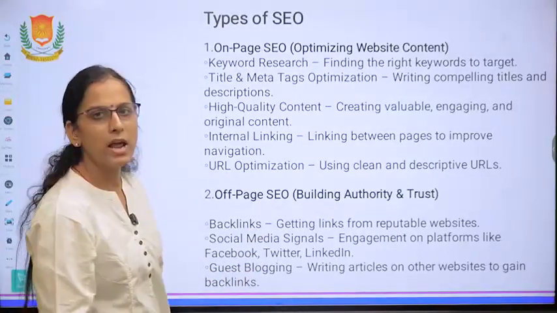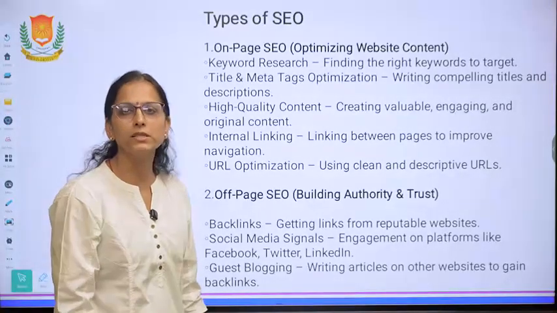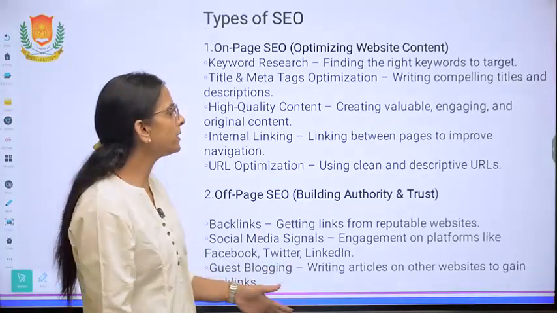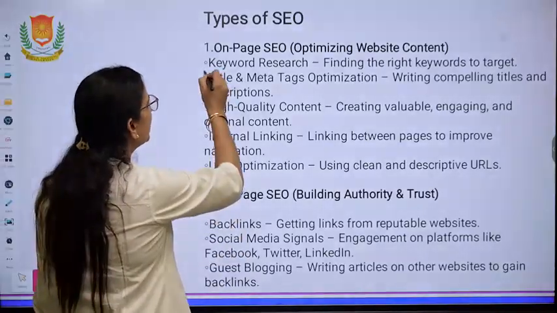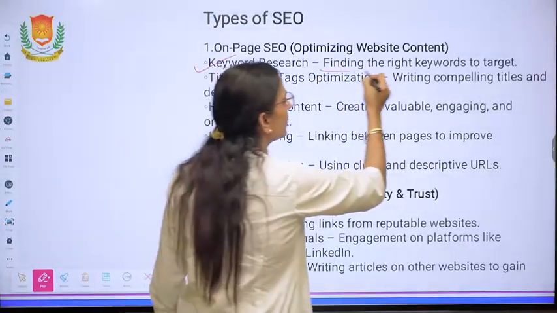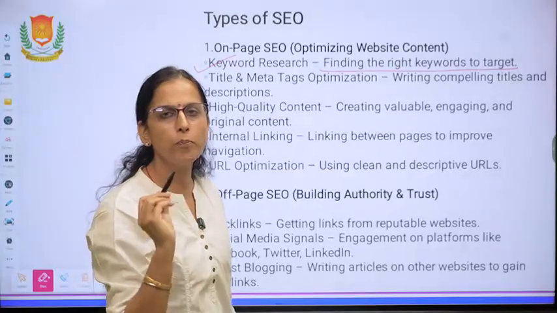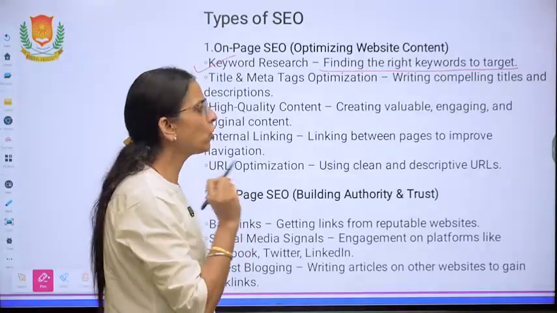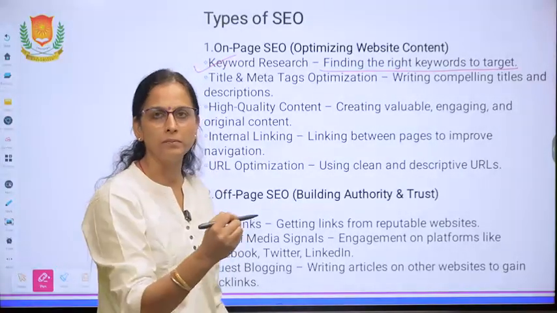Now, what are the types of SEO? There are two types of SEO, on page and off page. On page is a type of SEO where keyword research can be done, finding the right keyword to target. Your keyword should be appropriate. Like if they write top 5 schools near me, then your school name should be there.